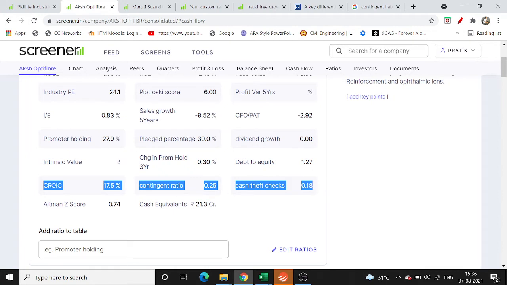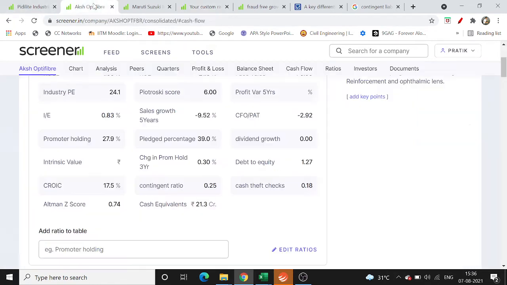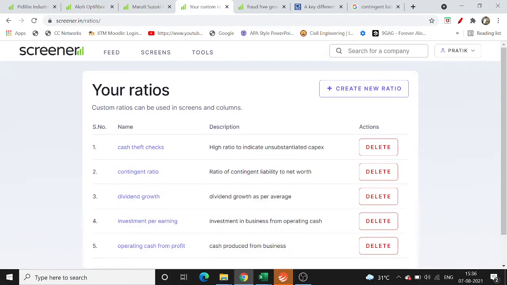three parameters, particularly the contingent ratio and cash theft checks. This is a ratio which I have developed myself. You can find it in the custom ratios, and you can find the formula for it over here in the ratio segment. If you go and see the formula for it, the contingent ratio is the ratio of the contingent liability to the net worth of the company.